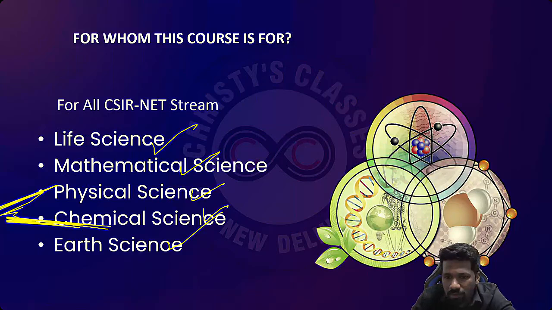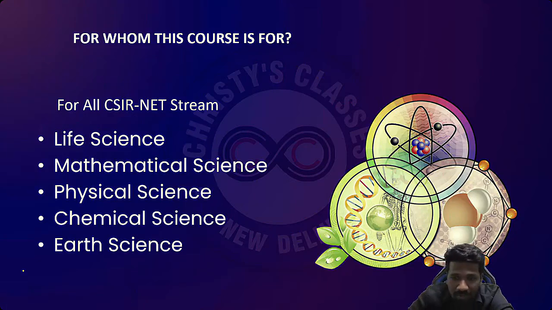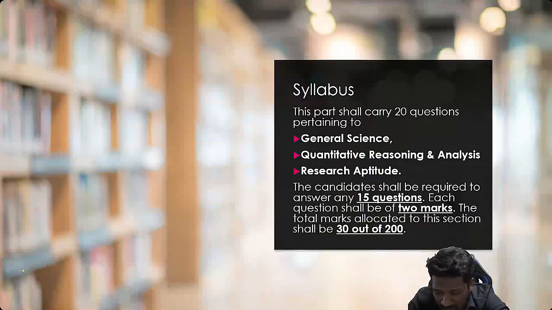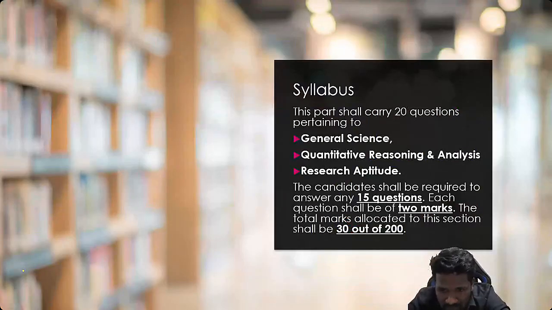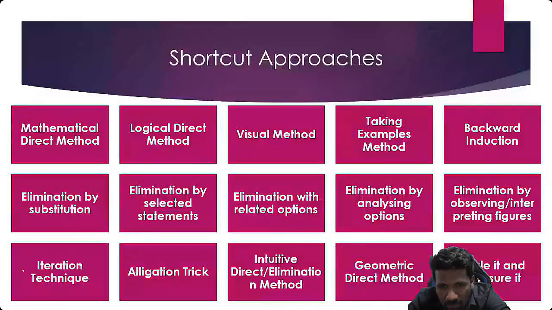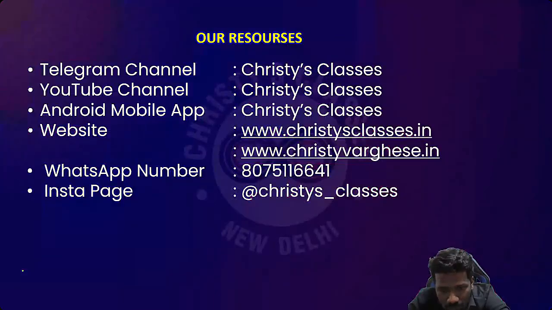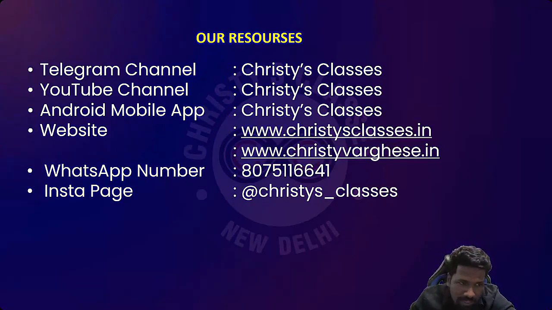The CSIR-NET complete course is equally useful for all streams, because for all streams the aptitude section is common or similar. The mathematical science paper we have analyzed. One such question was repeated in chemical science. Not one, 2-3 questions were there, but one was a direct repetition. So this is the common syllabus for all subjects in the aptitude section, and these are the shortcut approaches we'll be using in this course to learn general aptitude better.